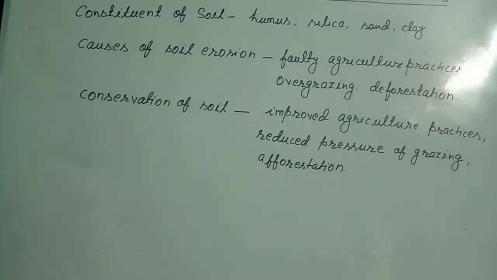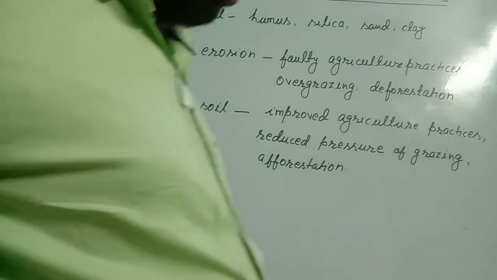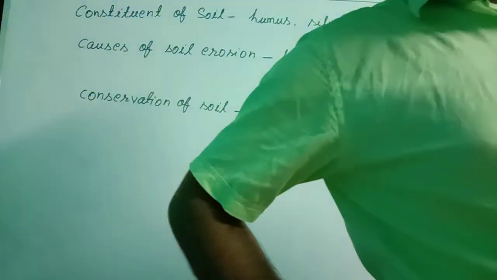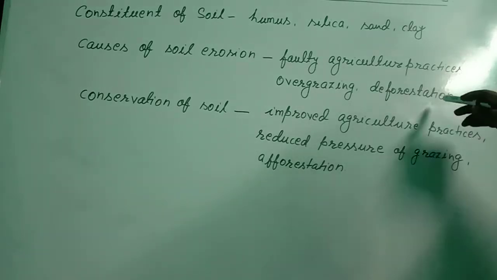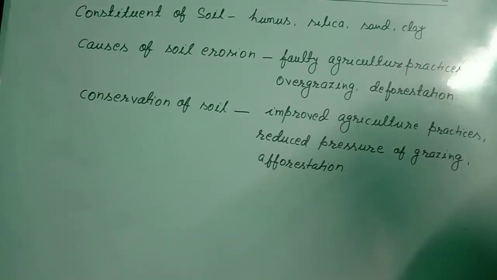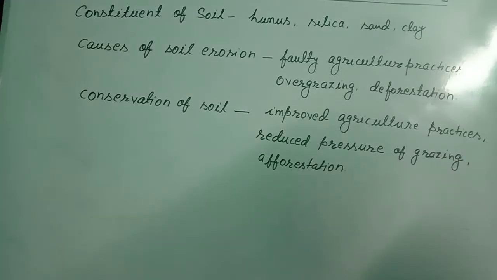So in this we saw 3 points. Constituents of soil: humus, silica, sand and clay. Causes of soil erosion: faulty agricultural practices, overgrazing and deforestation. For conservation of soil, we have 3 points: we should follow improved agriculture practices, we should reduce the pressure of grazing, and we should follow afforestation.